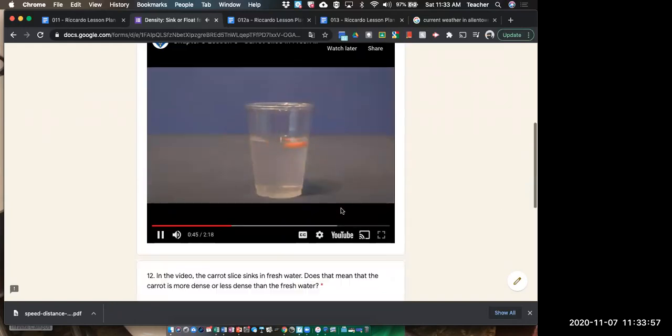Watch what happens to the carrot slice. The carrot slice is now just barely floating, because it's sitting on top of the salt. So the carrot slice is less dense than salt water.